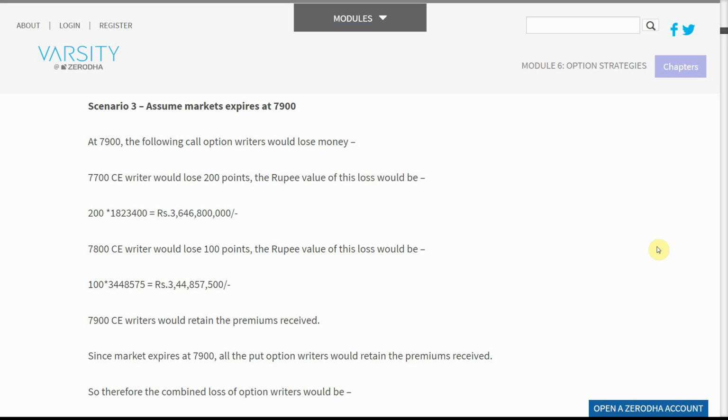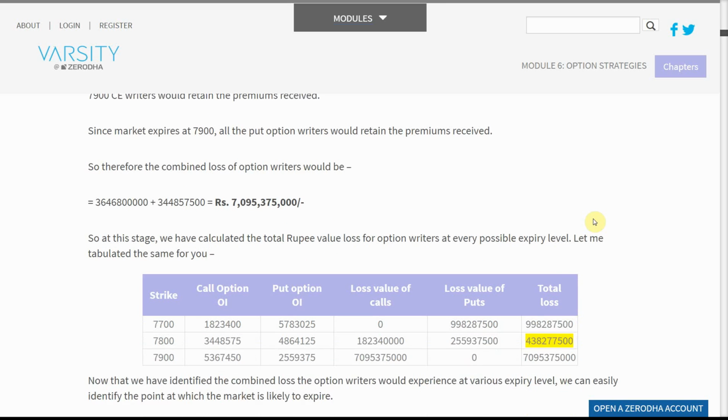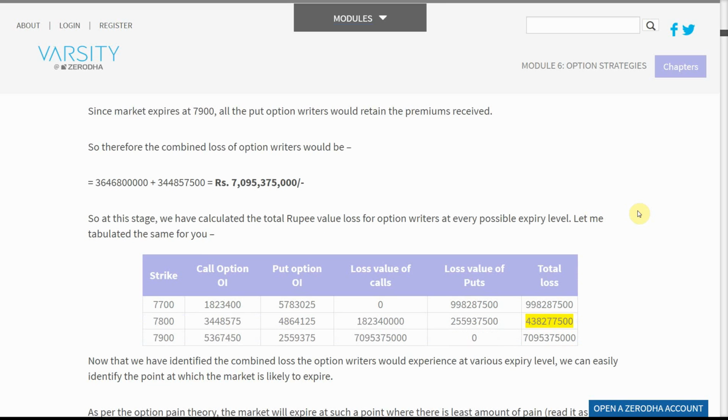7,900 CE writers would retain the premiums received. Since the market expires at 7,900, all the put option writers would retain the premiums received. So therefore the combined loss of option writers would be equal to 3,646,800,000 plus 344,857,500 equals 7,095,375,000. So at this stage, we have calculated the total rupee value loss for option writers at every possible expiry level.